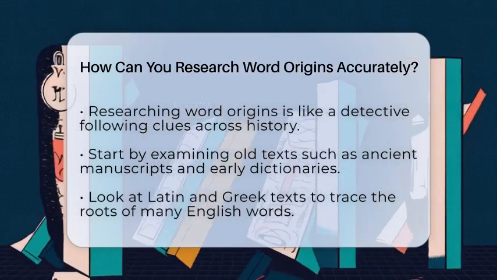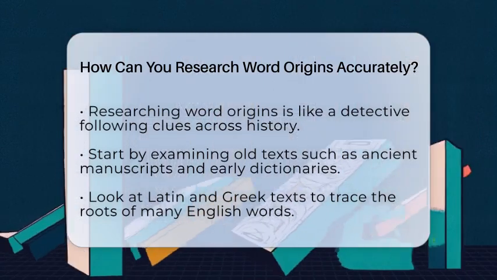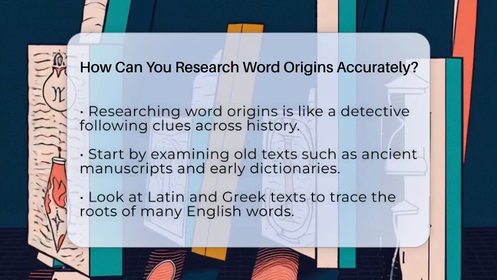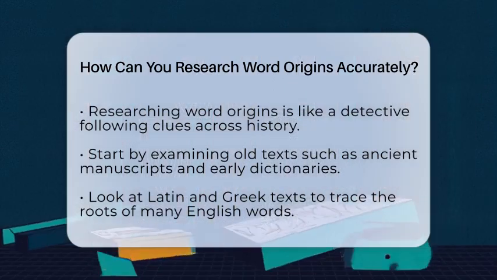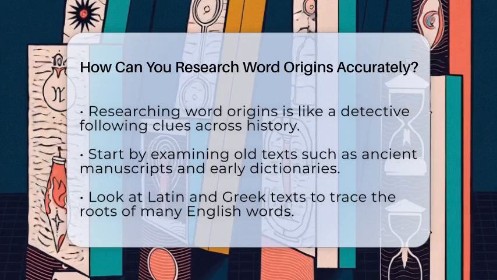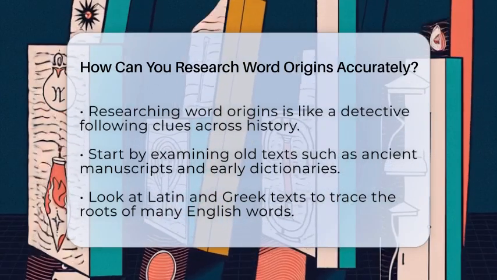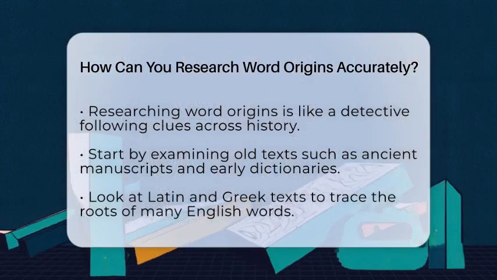First, start by examining old texts, such as ancient manuscripts, early dictionaries, or written records. These sources show how a word was used long ago and reveal how its form and meaning changed over time. For example, looking at Latin or Greek texts can help trace many English words back to their roots.